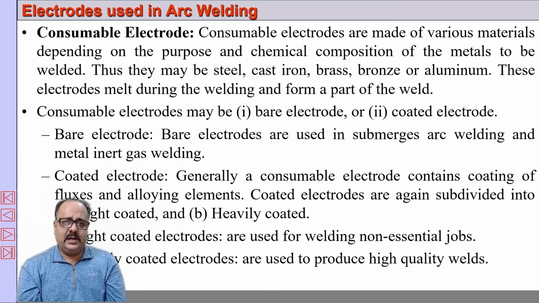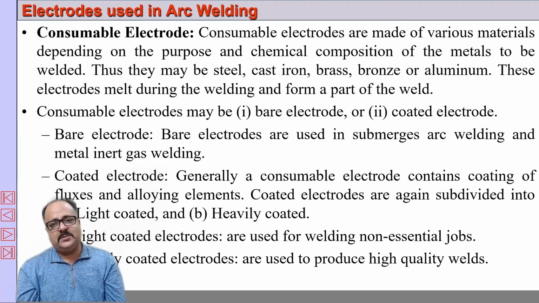Then we have consumable electrodes. Consumable electrodes are those electrodes which produce the arc, and by the same arc they themselves get consumed during the arc welding process. Those are called consumable electrodes. Now this consumable electrode can be a bare electrode or a coated electrode. In gas metal arc welding and submerged arc welding we use a bare electrode, whereas for shielded metal arc welding we use a coated electrode. This coating contains several things which we will be discussing in subsequent slides, and this coating can be light coated or heavy coated.